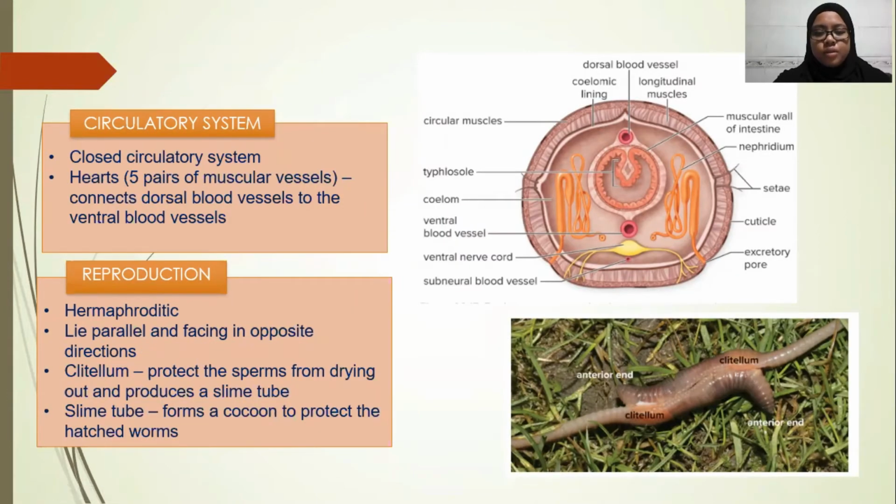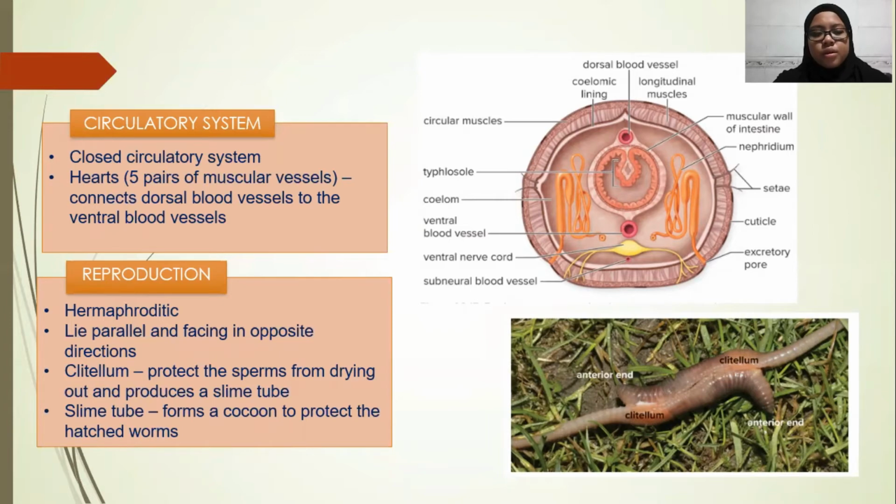Earthworm circulatory system. Annelids have a closed circulatory system, which means blood is always contained in the blood vessels. Hearts are 5 pairs of muscular vessels that connect the dorsal blood vessel, containing oxygenated blood, to the ventral blood vessel. Pulsation of the dorsal blood vessel and the 5 pairs of hearts are responsible for the blood flow.